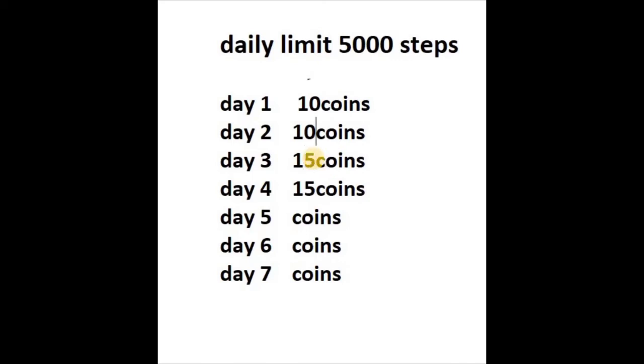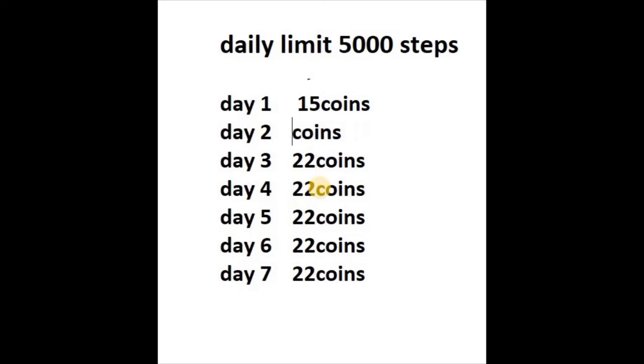As you have now walked 4 days continuously, you'll be upgraded to the last level, which is level 4, and for level 4 you'll get 22 coins. And these previously earned coins will also become 22 coins. So that is how this app's step count and levels work.